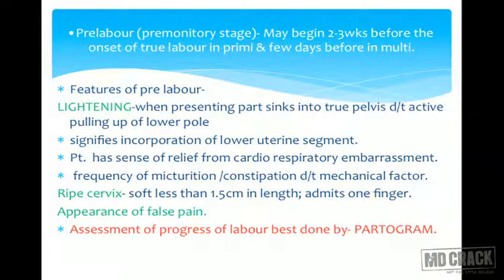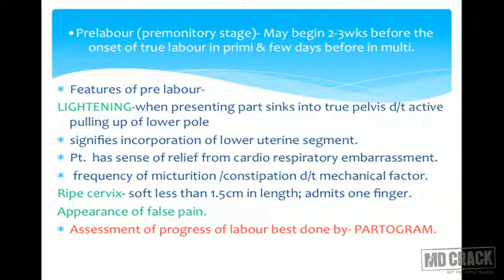Now labor has a premonitory stage called pre-labor. It may begin 2 to 3 weeks before the onset of true labor in primi and just a few days before in multi. What happens in pre-labor? Some important things. The first thing is called lightening. Lightening is when the presenting part sinks inside the true pelvis and the breech of the baby falls ahead.